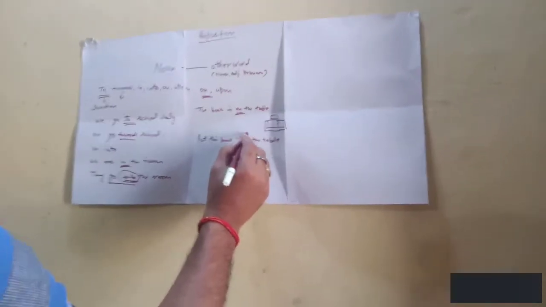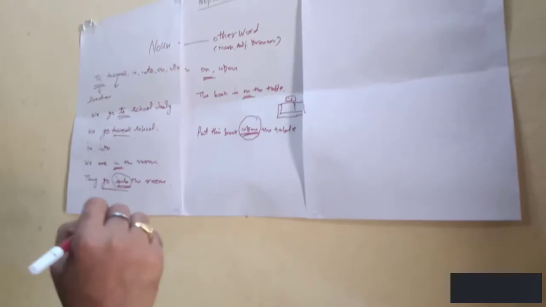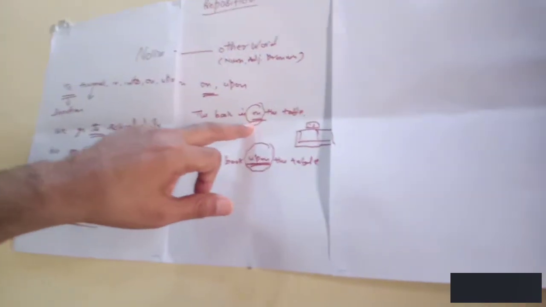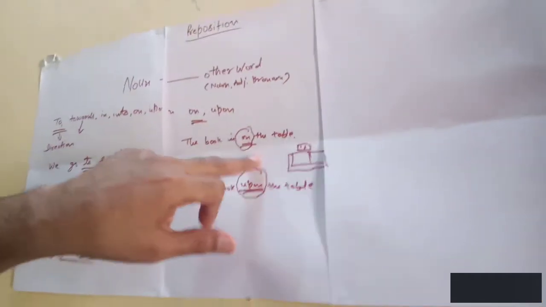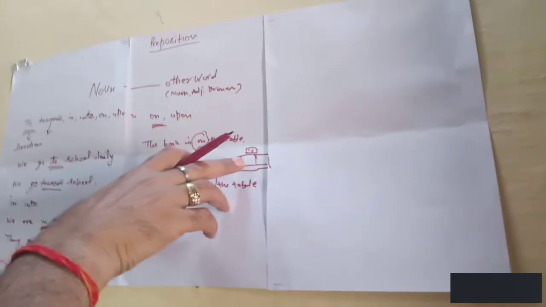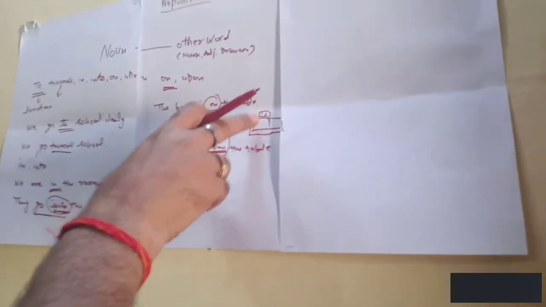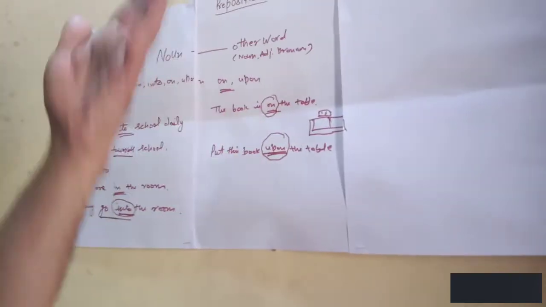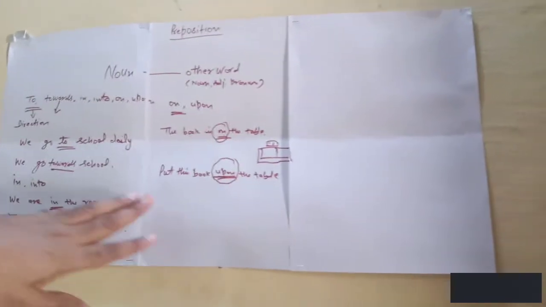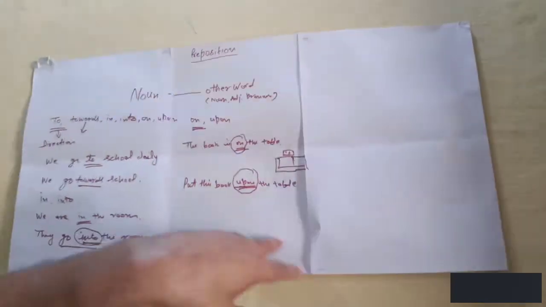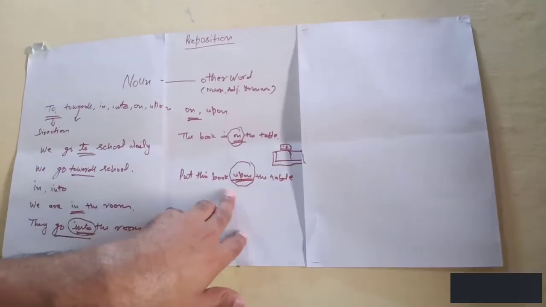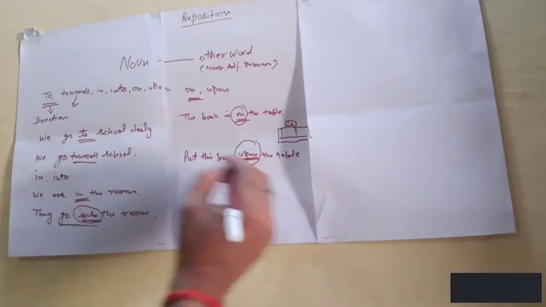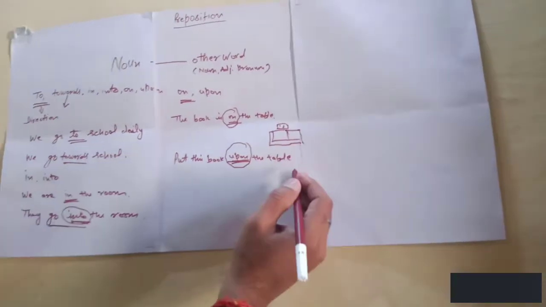So upon is used for movement and on is used for fixed place. The book is already placed there, so we use on. It means the book is already placed on the table. Put this book upon the table. In this action you have to move, so for movement we use upon.